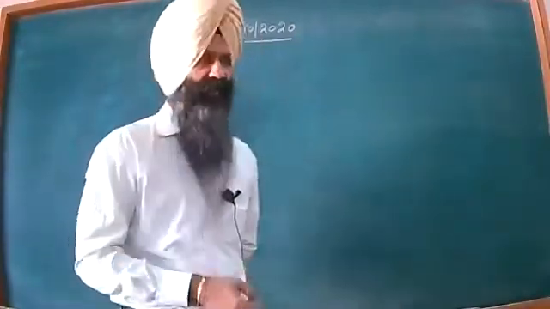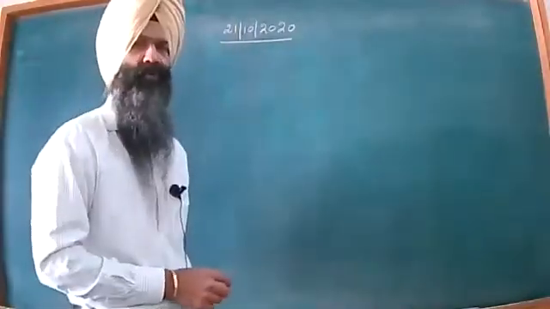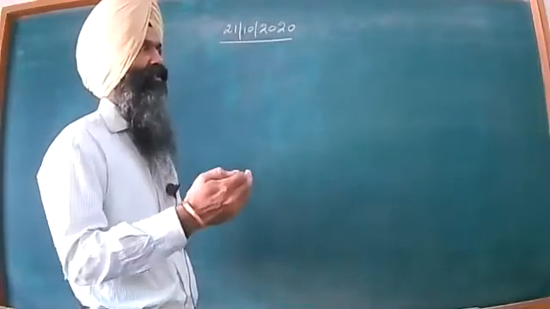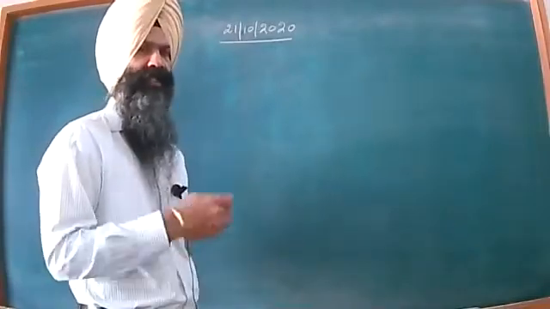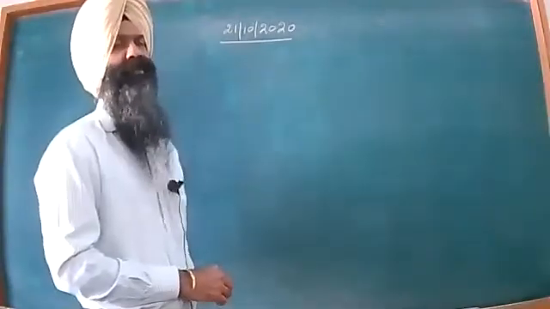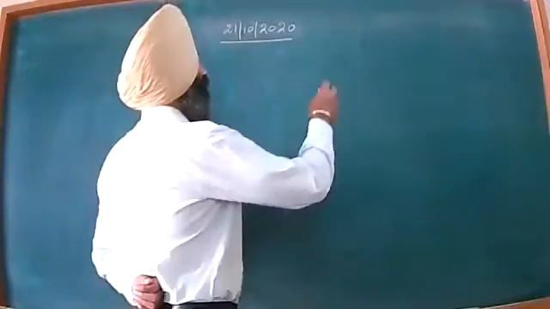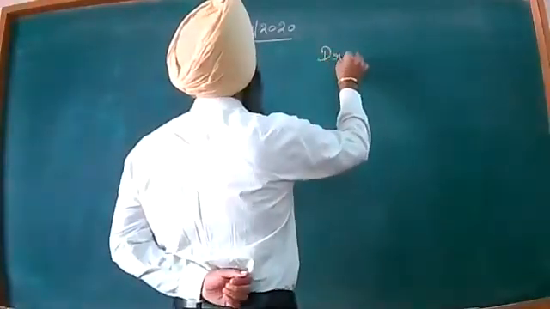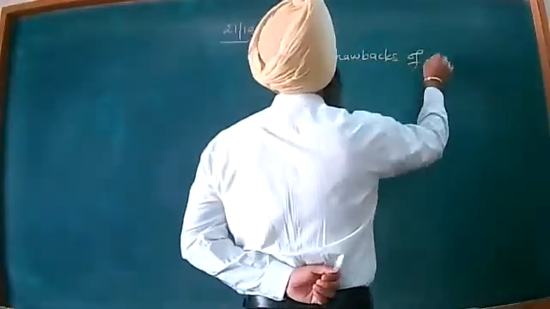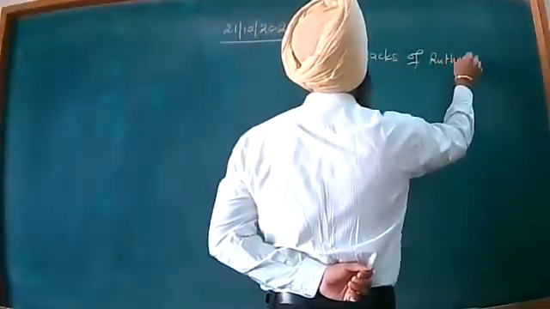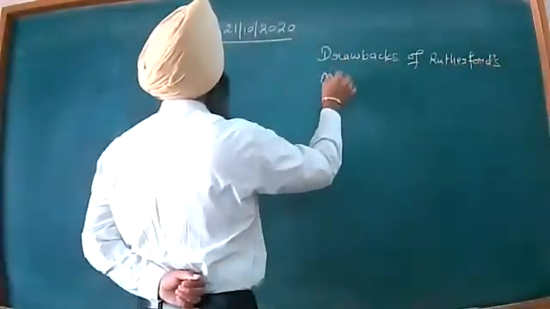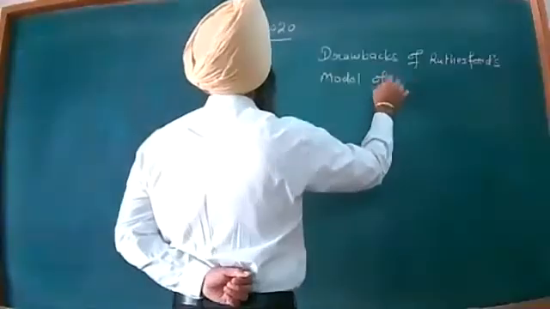So dear all, we were to have the drawbacks of Rutherford's model, and these drawbacks were further acting as the guiding path for the introduction of Bohr's atomic model. So let us have the drawbacks of Rutherford's model of atom.